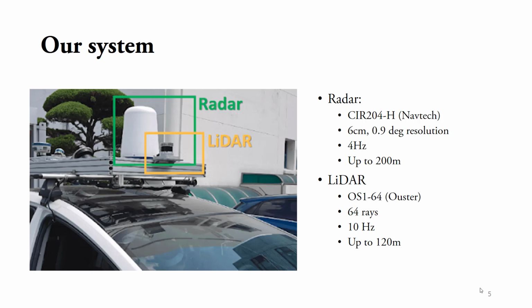Our system includes two types of sensors, radar and LiDAR. The radar is from Navtech, and ours has 6 cm and 0.9 degree resolution per pixel. The radar can see up to 200 meters. Our LiDAR is Ouster's OS1-64, having 64 rays. We also equip multiple navigation sensors such as RTK GPS, IMU, etc. These are not being released now, but are used only to make the ground truth trajectory.